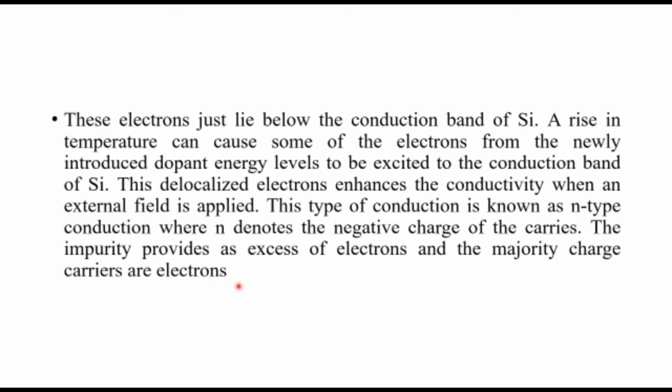So after doping with group 15 elements, which have 5 electrons in the valence shell, 1 extra electron will be there. That electron can move throughout the crystal, and when you are applying some electric field, the electrons move from this newly formed band, which is just below the conduction band. So the electrons can move easily from that newly dopant band to the conduction band, and that will generate electricity. Because electrons generate electricity, this type of semiconductors are known as n-type semiconductors.